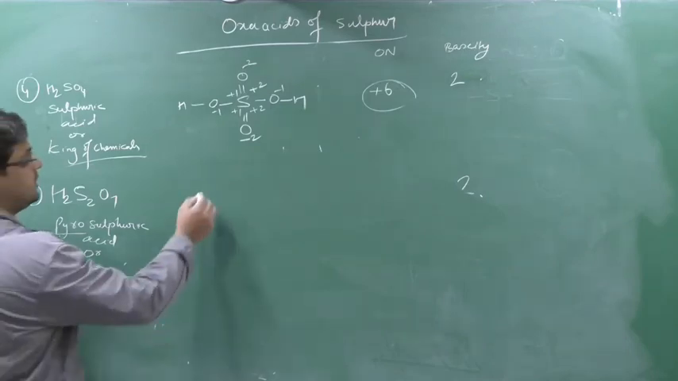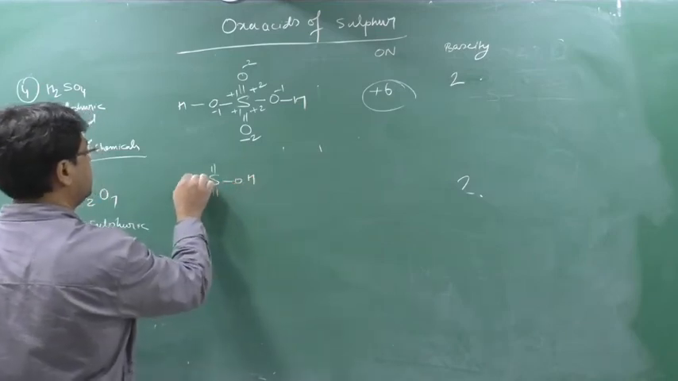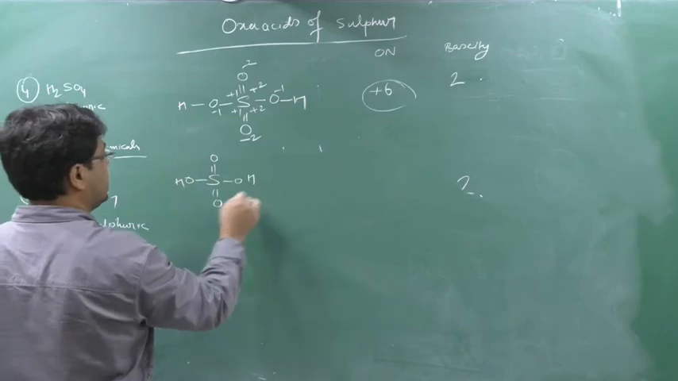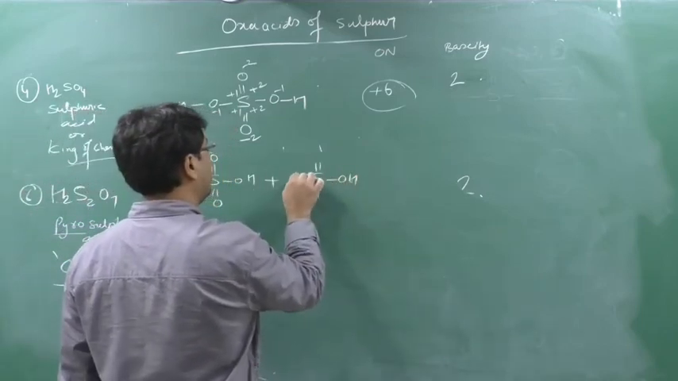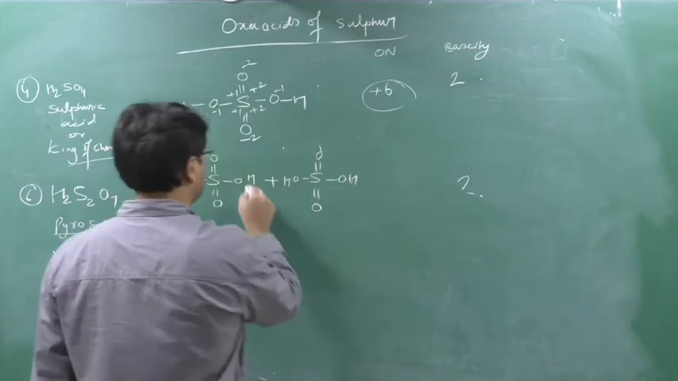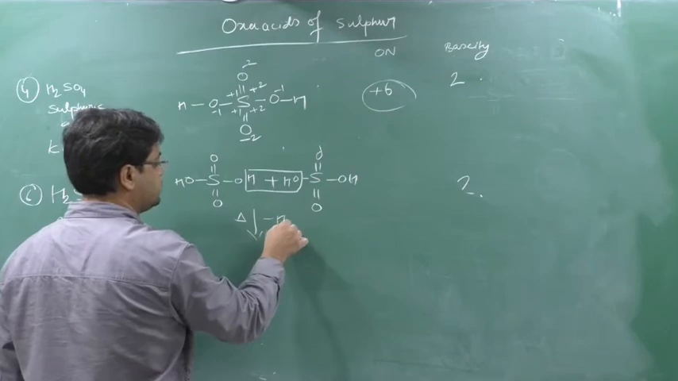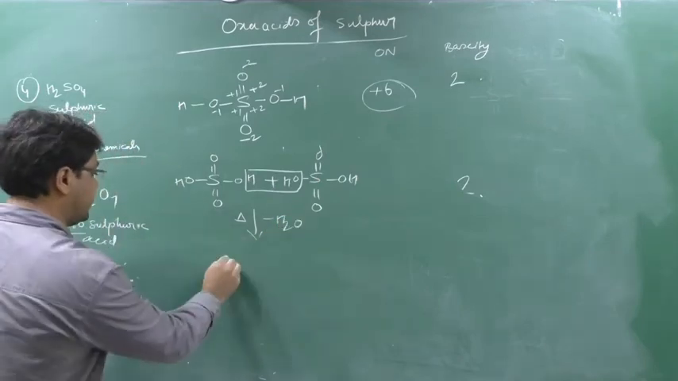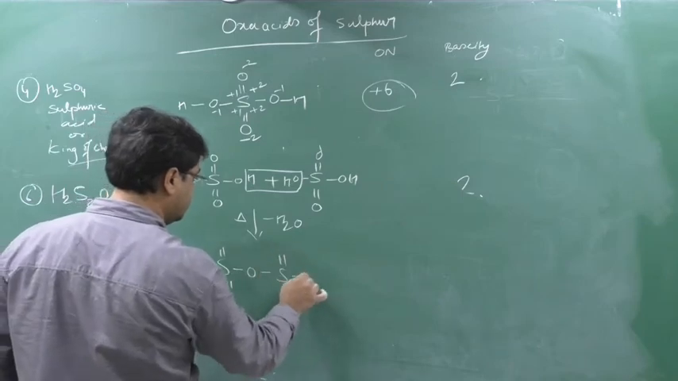So we will see this. We will take 2 sulfuric acids, S double bond O, OH, OH. One more we will take, S double bond O, OH, OH. So when I heat it, from H and OH here, I will get H2O. So what will I get here? I will get S double bond O, S double bond O, OH.